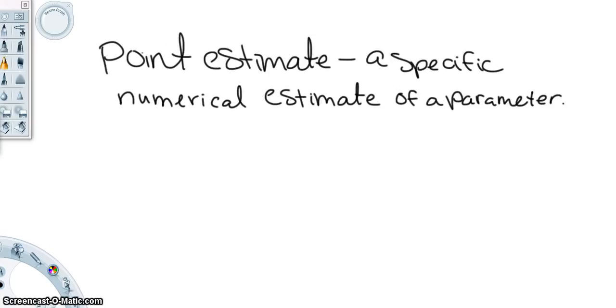Our first vocab word from this section is point estimate. The point estimate is going to be a numerical estimate of a parameter. For a point estimate of mu, the best point estimate we could have is x bar. So the best estimate of a population mean is going to be the sample mean.